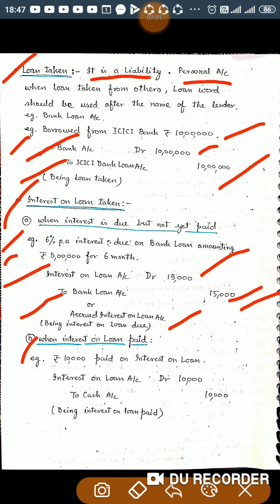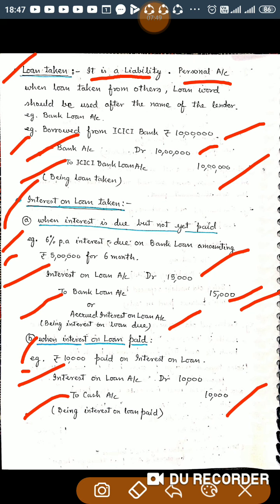So now the second point I have taken, when interest on loan is paid. So it's very simple. Interest on loan is an expense. Expense should be debited, and cash balance is decreasing. Decrease in asset should be credited. I have given an example where rupees 10,000 is paid as interest on loan.